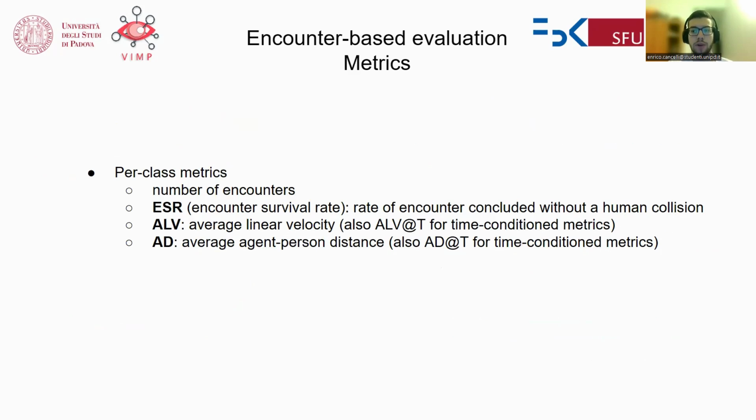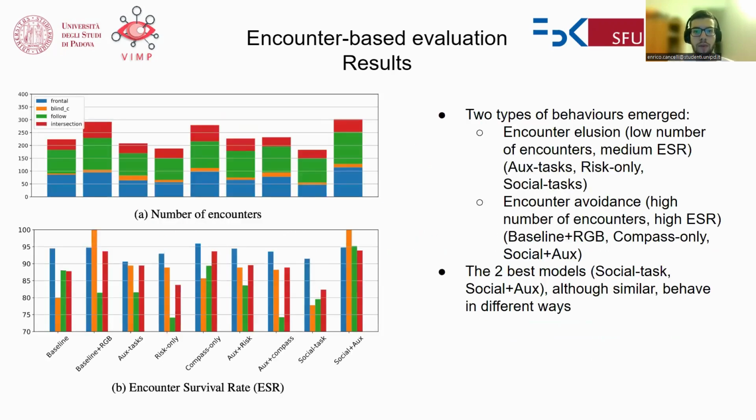We perform a complete evaluation for each one of these classes. From our final results, we can find out that even though some of our models perform similarly in coarse-grained metrics, they behave completely differently with respect to encounters. So we have different ways of dealing with the same problem.